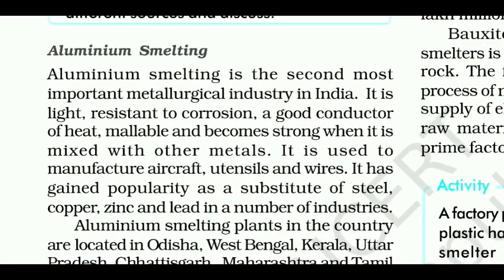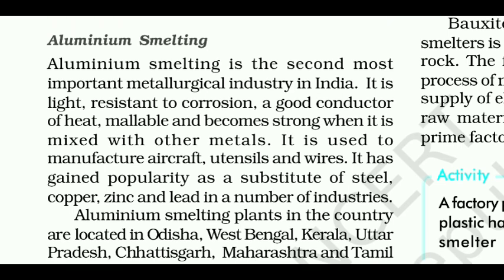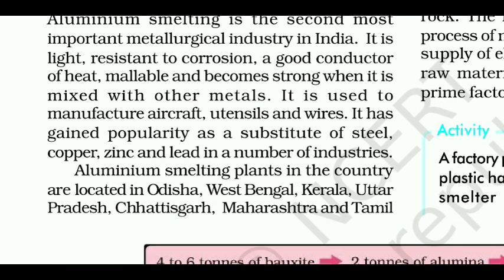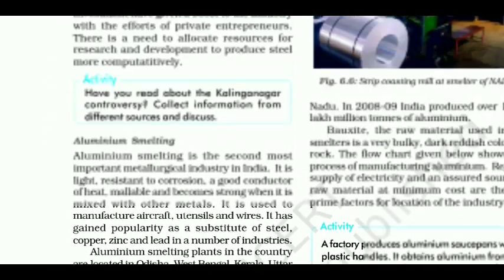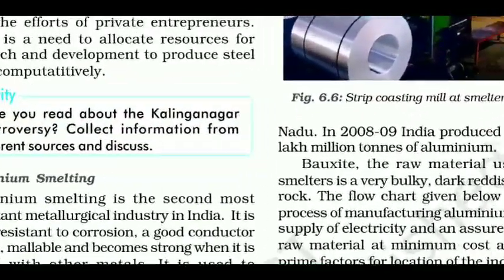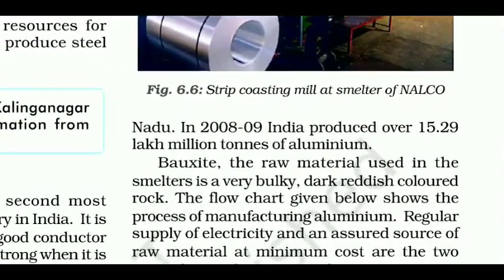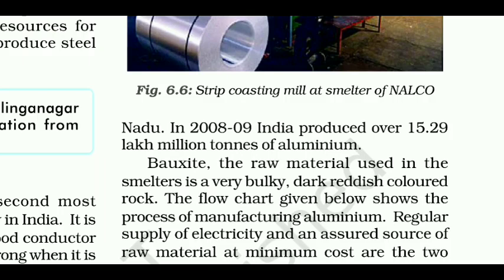Aluminium smelting is the second most important metallurgical industry in India. It is light, resistant to corrosion, a good conductor of heat, malleable and becomes strong when it is mixed with other metals. It is used to manufacture aircraft, utensils and wires. It has gained popularity as a substitute of steel, copper, zinc and lead in a number of industries. Aluminium smelting plants in the country are located in Odisha, West Bengal, Kerala, Uttar Pradesh, Chhattisgarh, Maharashtra and Tamil Nadu. In 2008-9, India produced over 15.29 lakh million tons of aluminium.